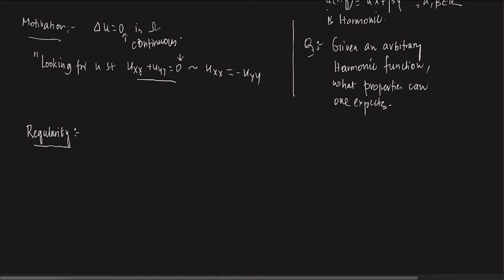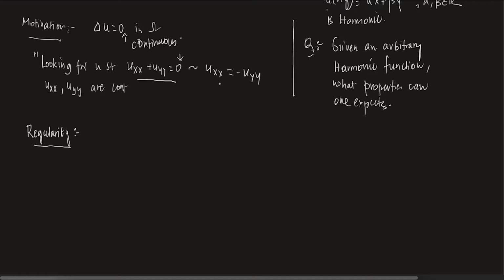It's a continuous function. So basically, you are looking for a function whose double derivatives, the sum uxx plus uyy, if you sum those two derivatives up, is a continuous function. So without loss of generality, we can safely say, it's not like it is always going to happen, but we can assume that essentially we are looking for a function such that uxx and uyy are continuous, right? You can safely say that.